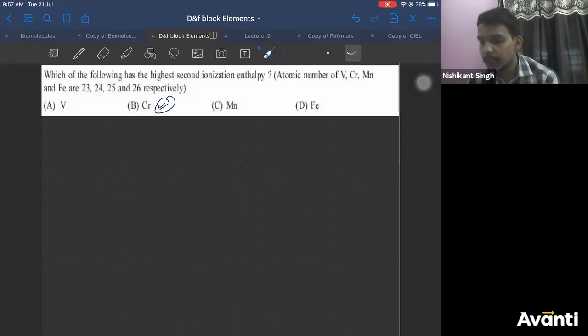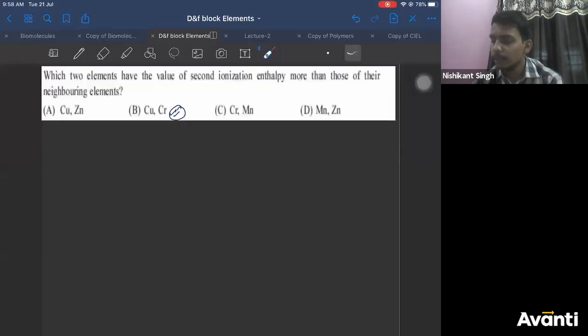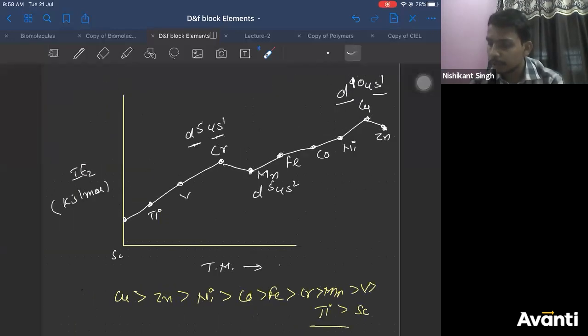I didn't see the textbook yet. I need to verify from the textbook. Answer should be chromium based on our data. We'll verify once from the textbook also. If the textbook is the same, then it's sorted. Then you need to correct your order. Then you replace it. Then the problem will be which version of the textbook you have.